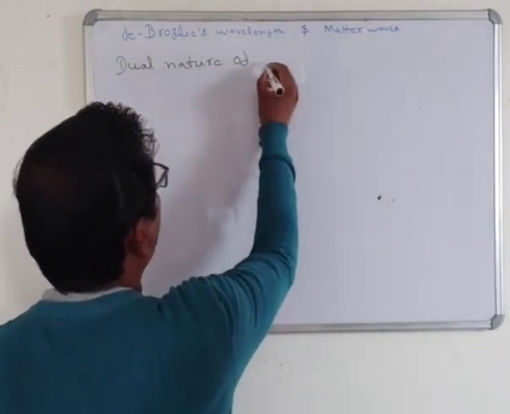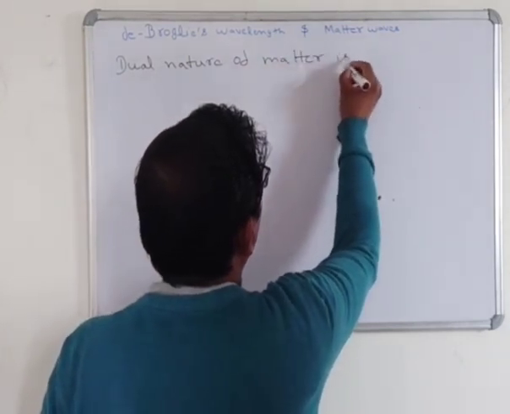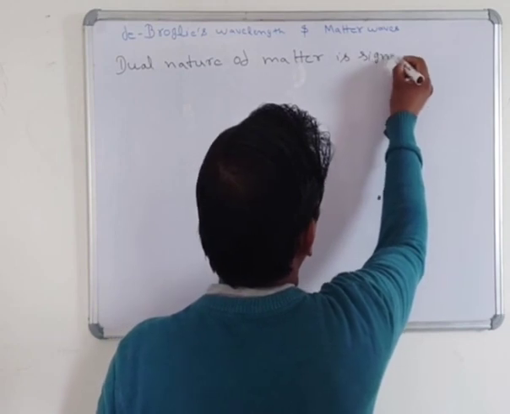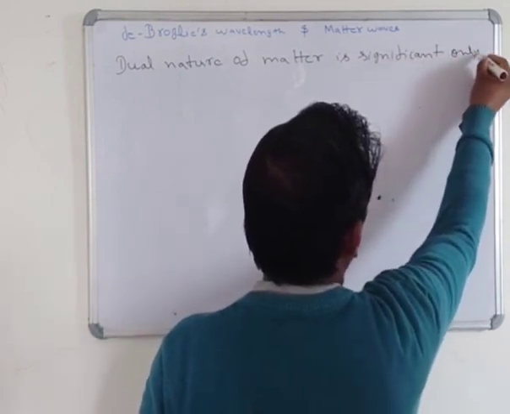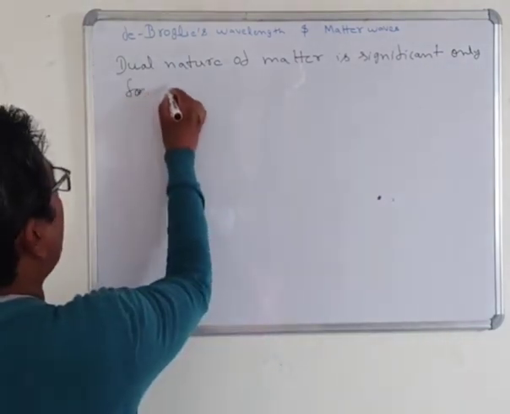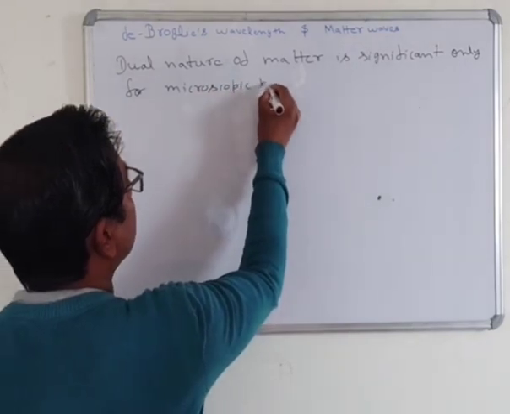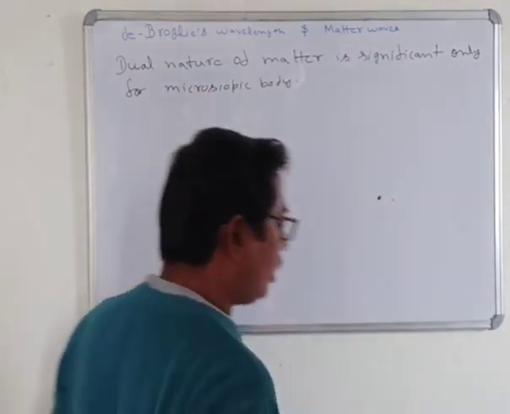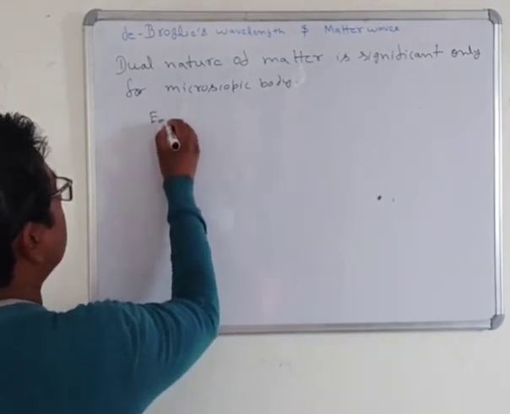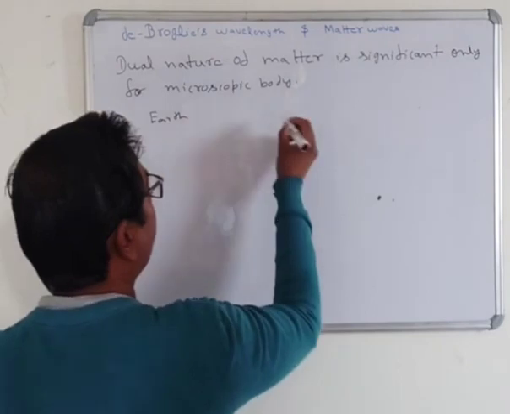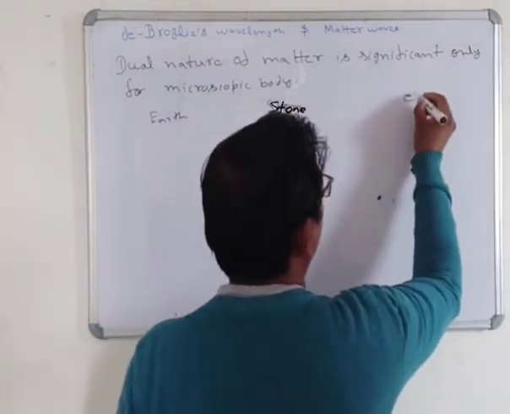What is the meaning of that? Suppose that we have three examples. First example will be the earth, second will be a stone, and last one is the electron.